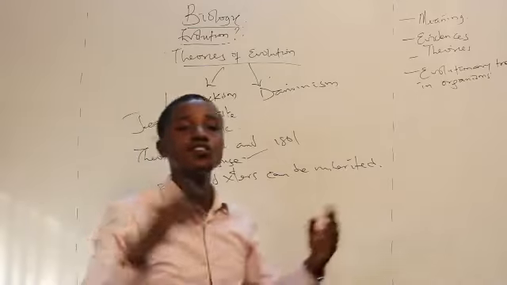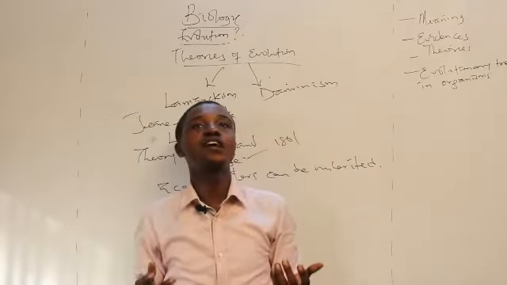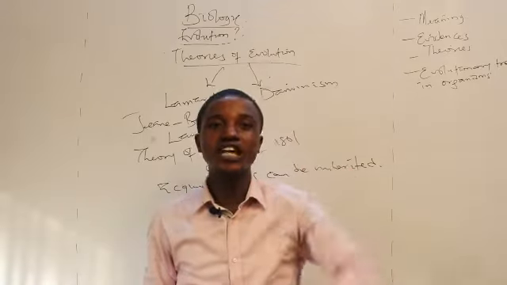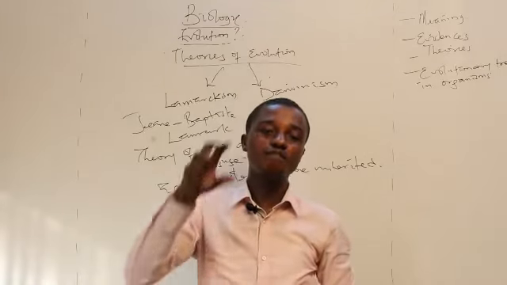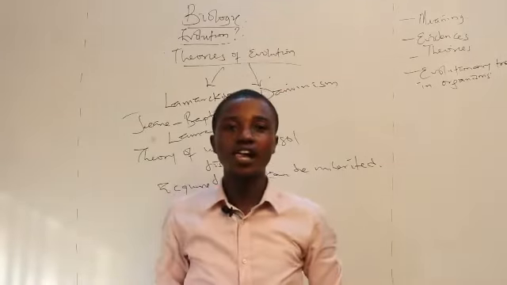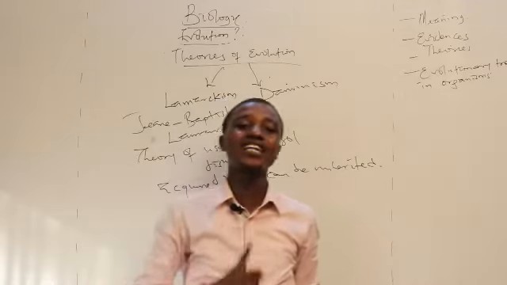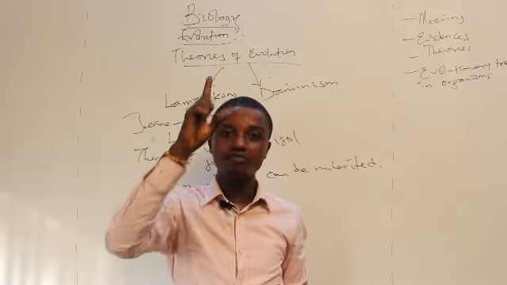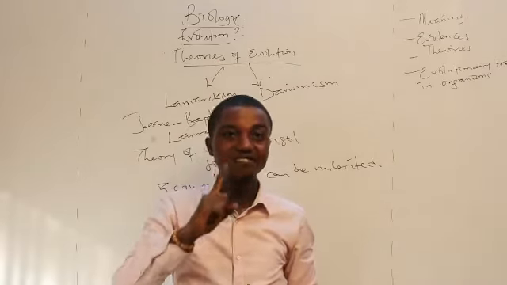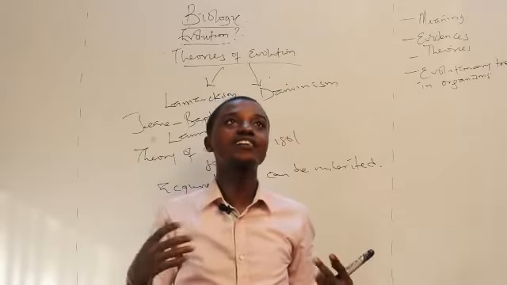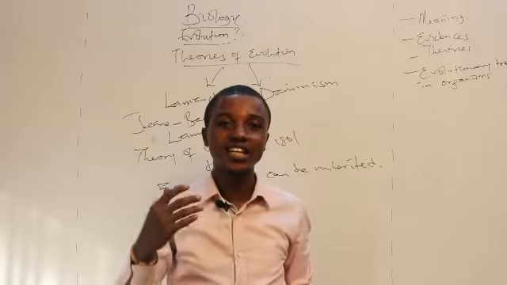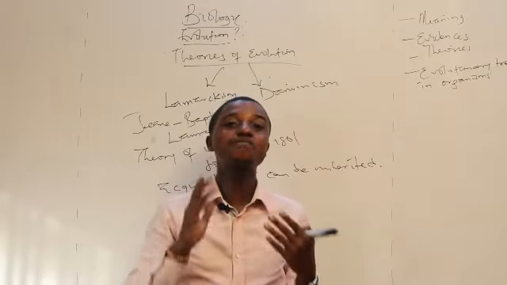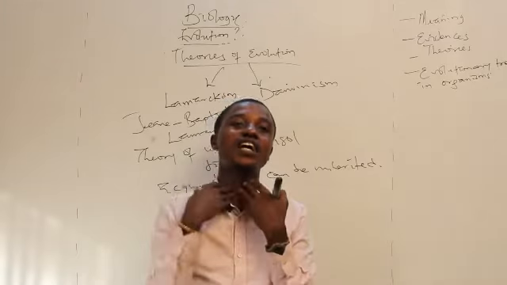And now he made use of a giraffe. He said the giraffe was standing before a tree, and the tree happens to be at the same level with the giraffe. The giraffe could easily pick fruits from the tree. Now, he said, imagine that giraffe standing in front of a tall tree. The giraffe needs to get that particular food. The giraffe needs to survive. And so, the giraffe tends to elongate its neck. As time goes on, it kept on doing it day in, day out. Then it became specialized. And he said that's why the giraffe has a long neck.